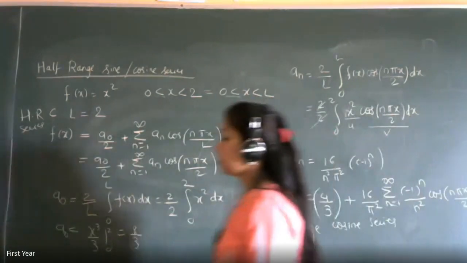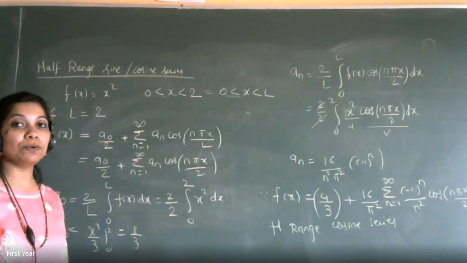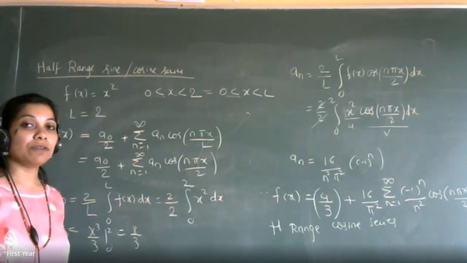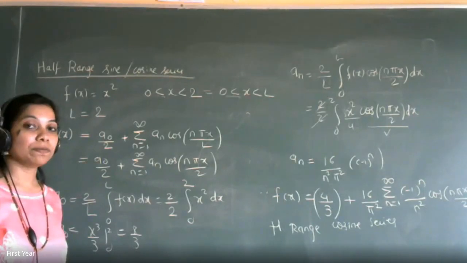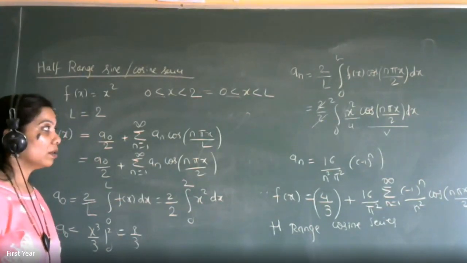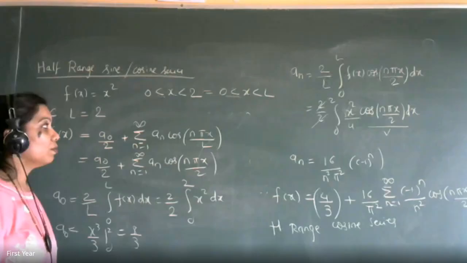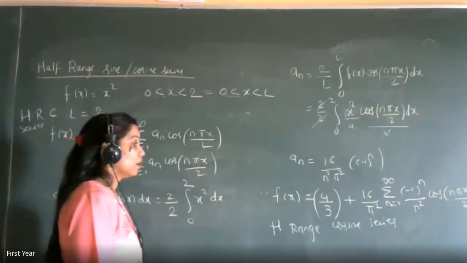Aditya, Daigude, you are there? Roll number 22. Aditya Daigude, you are there? Jay Firke, you are there? Yes, ma'am. Okay, you are trying to solve it? Yes, ma'am. But the screen. Did you get the answer as 16 upon n square pi square into minus 1 raised to n? Hello? No. You didn't get the answer? No. Okay, you try to, yeah. Pixels are not clear. Screen pixels.